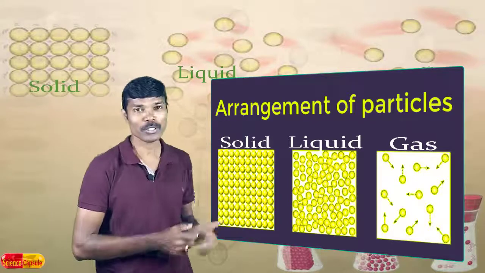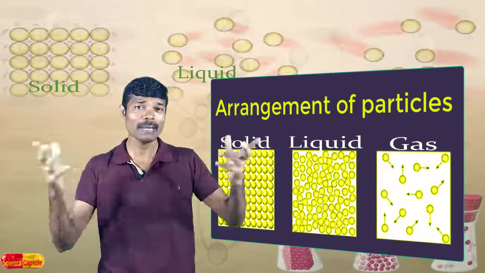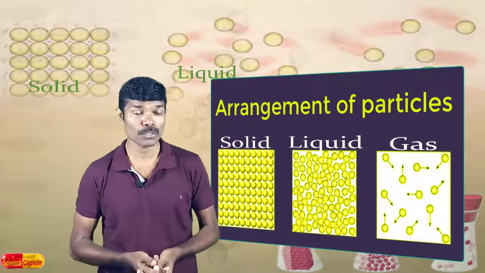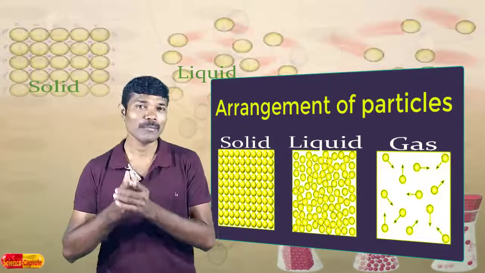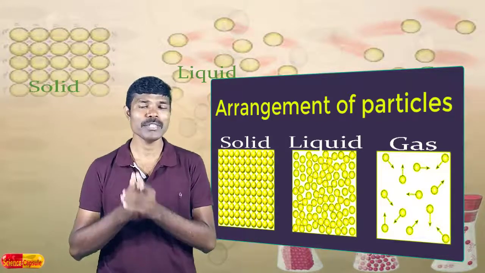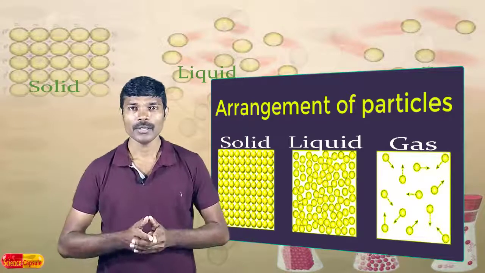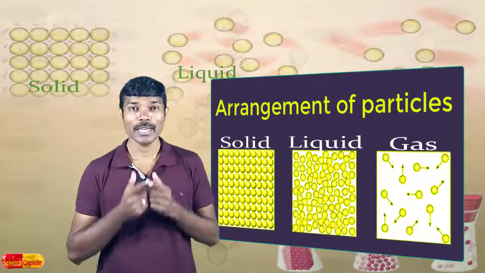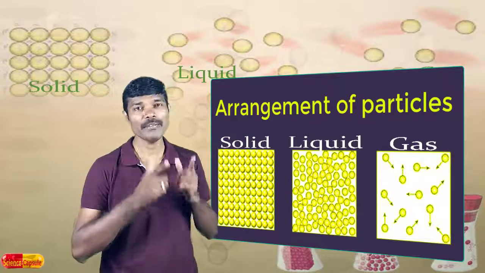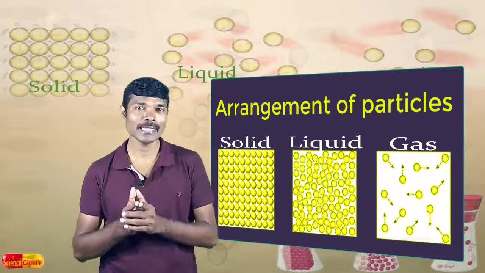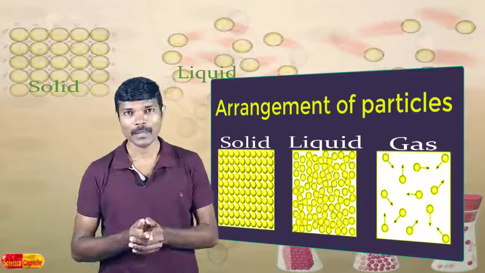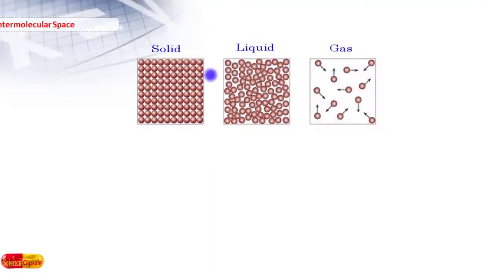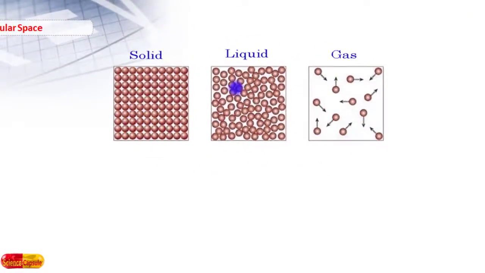In the third picture, you see the particles are randomly arranged at far away distances, which shows that the intermolecular force of attraction is very less. So the intermolecular force of attraction in solids is very large, whereas in gases it is very less.